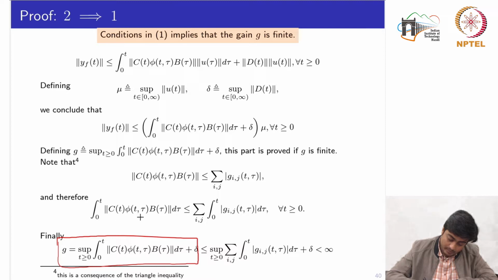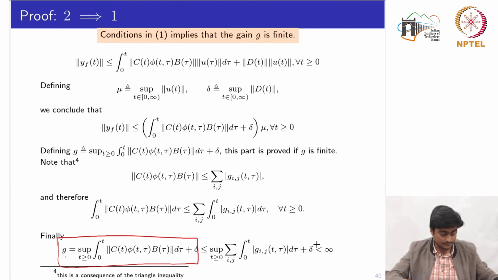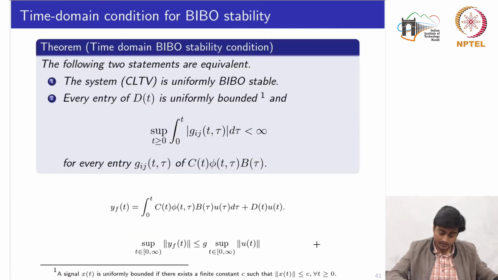If I see the left hand side, it is nothing but what we had defined initially, the gain factor G. Now this G is less than this part, which we know is already finite. So this proves the implication 2 implies 1, because we only need to prove that there exists a gain G which is finite. And by using the properties of the norms, we have concluded that this G is finite. So this proves the first implication, that is 2 implies 1.